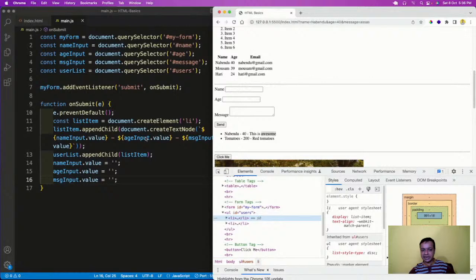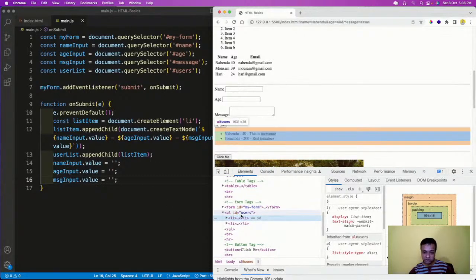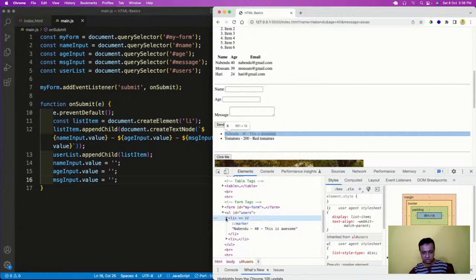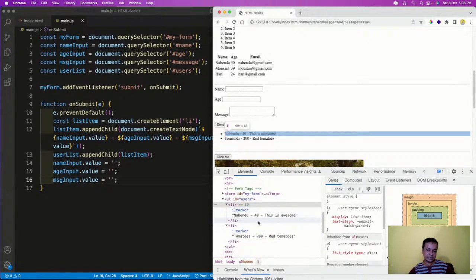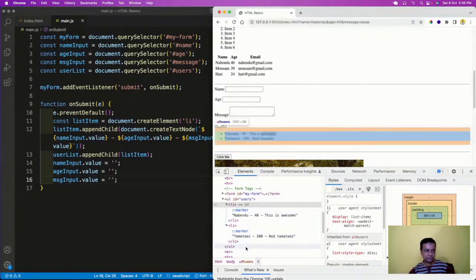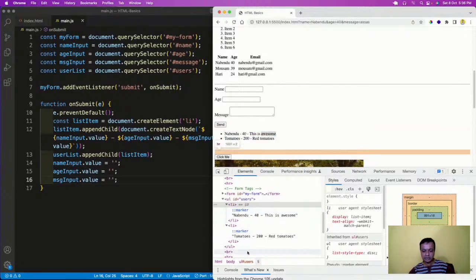Then inside this li, it took whatever the value was and added that in the li, and then that li it added in the user list. User list means this ul it had added. So it is like this. I can see all of the html css code here. So that is how it is there.